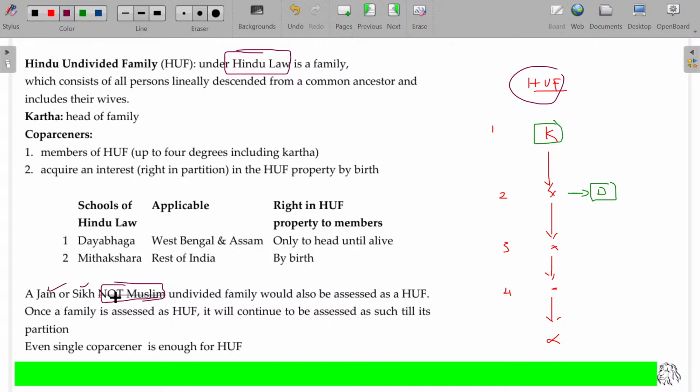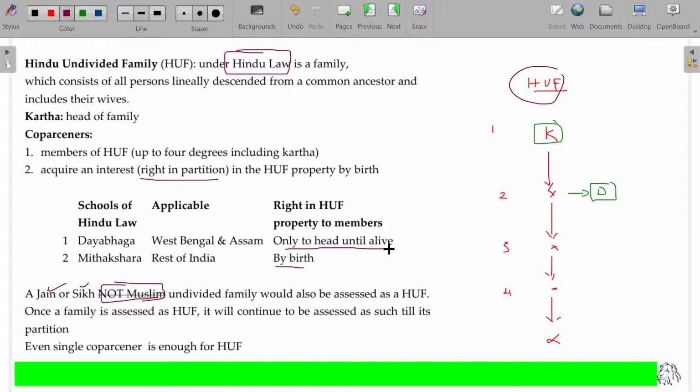So only Hindu, which includes Jain and Sikh, being Hindu undivided family, is governed by Hindu law. Hindu law says these are the procedures. Co-parceners are eligible for the right in partition. One is by birth, another one is after the death of the head.